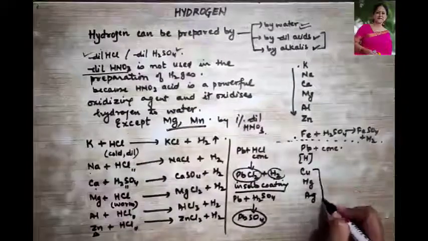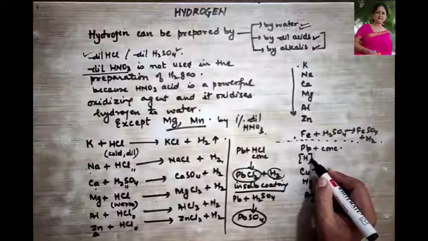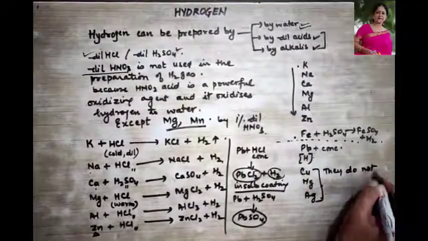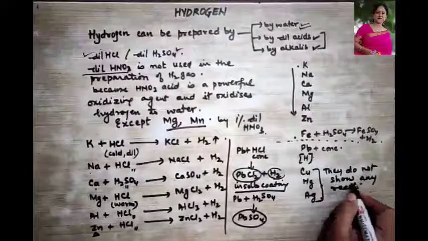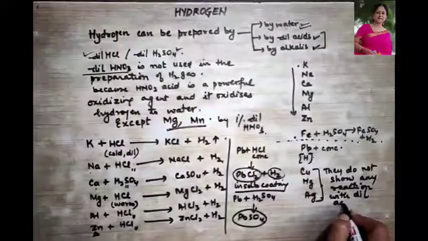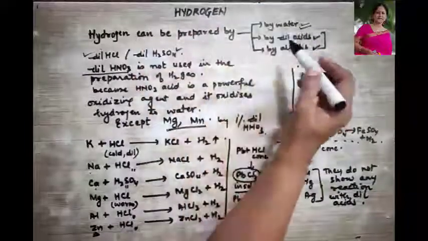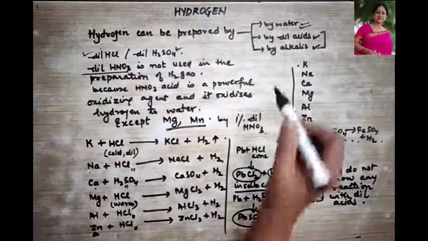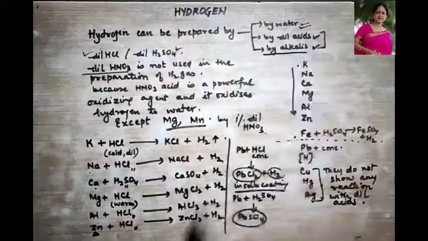Now what about these metals? These metals are placed below hydrogen. They cannot replace hydrogen from the acid, so they do not show any reaction with dilute acids. Yeah, I hope how hydrogen can be prepared by dilute acid is very clear to all of you, right? We next move to the method of how to obtain hydrogen gas by the alkalis.